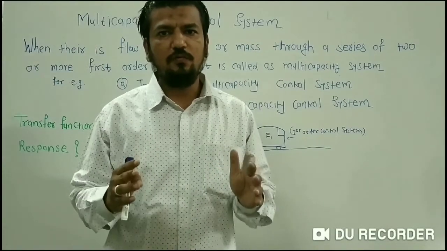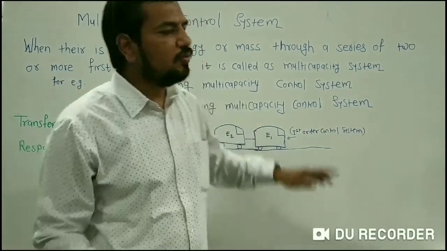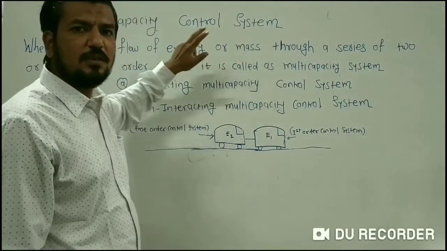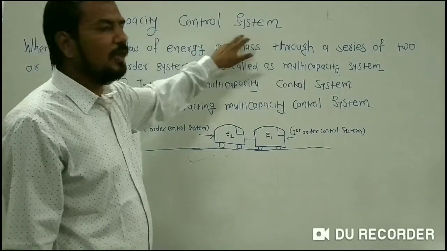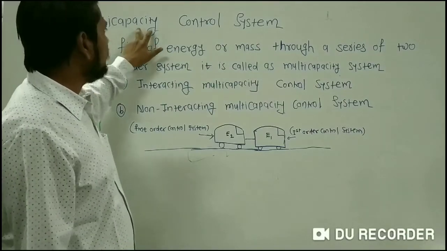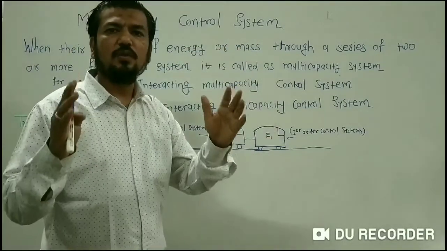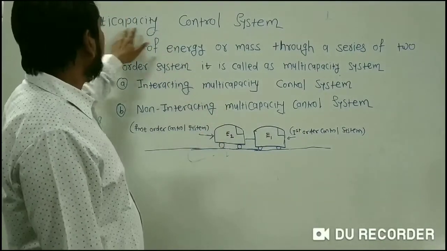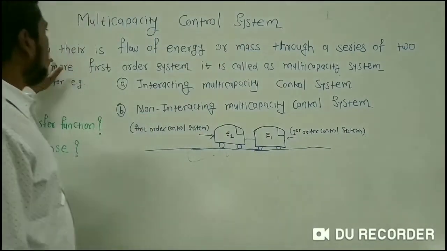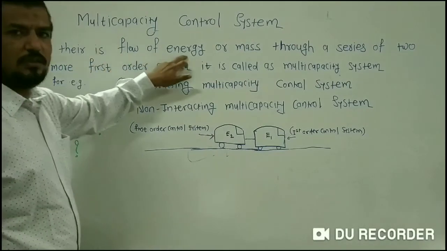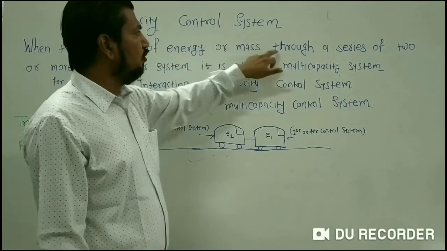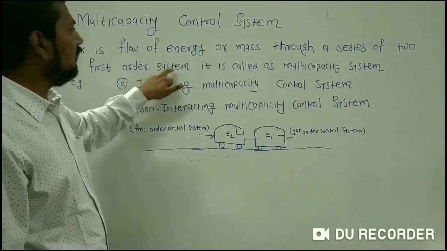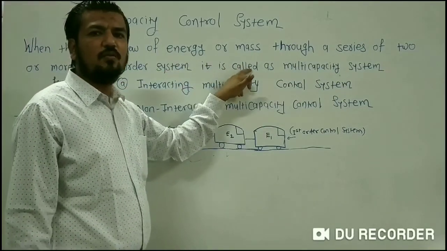So let us see. That is called the multi-capacity control system. The topic for today's discussion is the multi-capacity control system. As the name indicates, multi-capacity means there are two or more capacity terms, or two or more first order control systems. The multi-capacity control system is defined as when there is a flow of energy or mass through a series of two or more first order control systems, then it is called the multi-capacity control system.